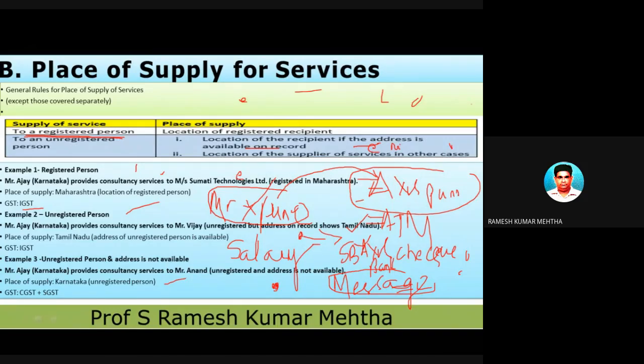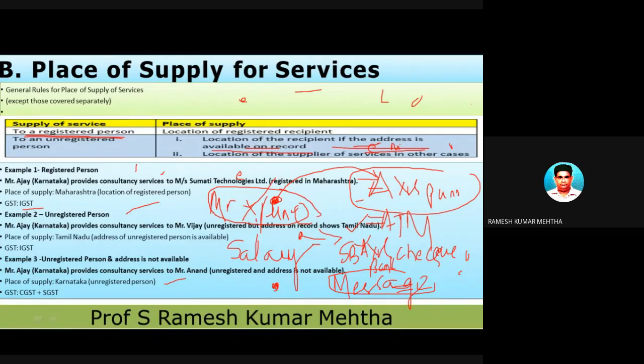In that address proof, it is written that this guy is at a particular place in Pune. So this banker will note the address of the service receiver or the client in their books, in their record. So if the address is available, then the service recipient, who is Mr. X, whatever is the address which is available, that is the place of supply.